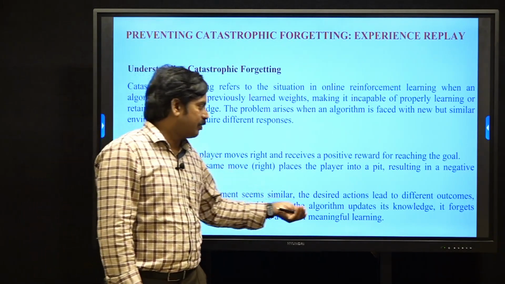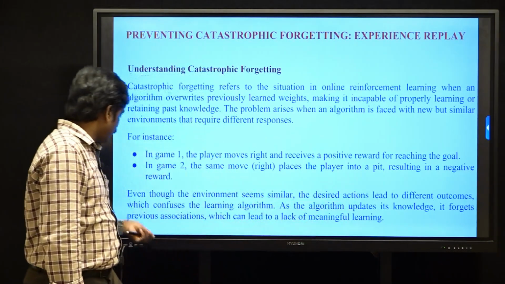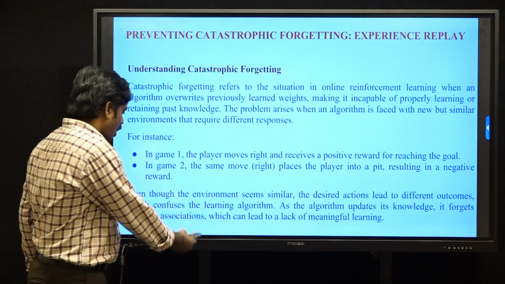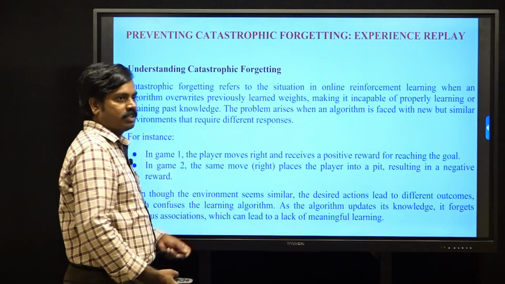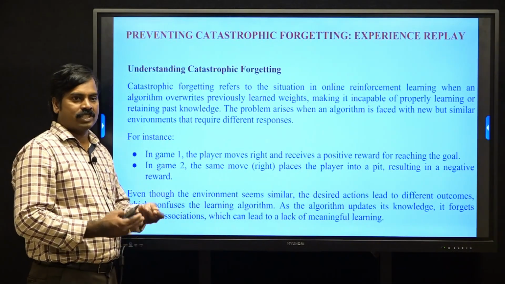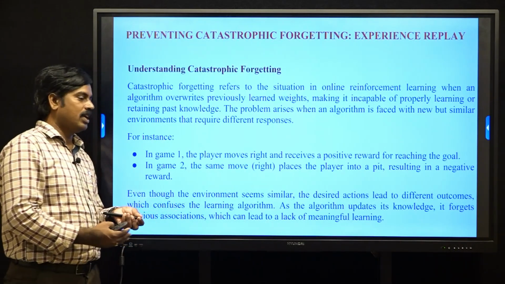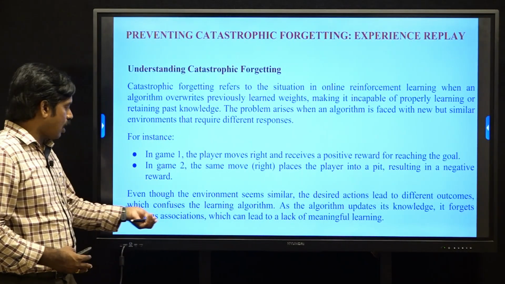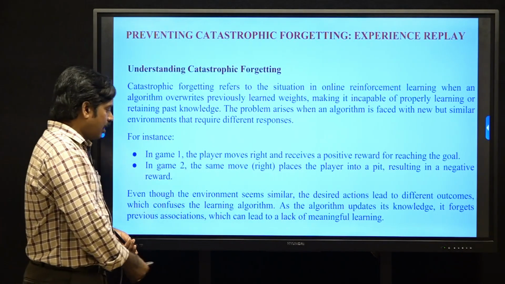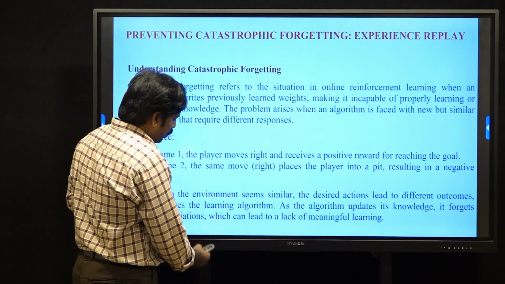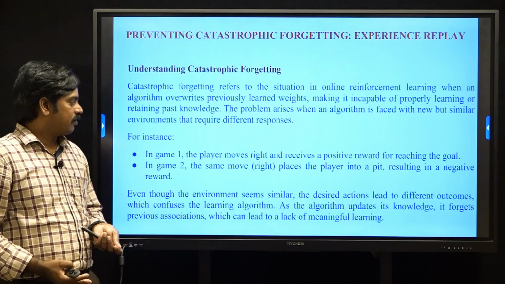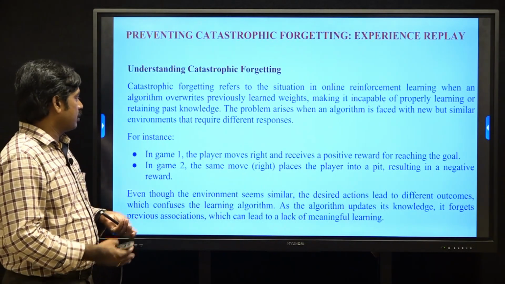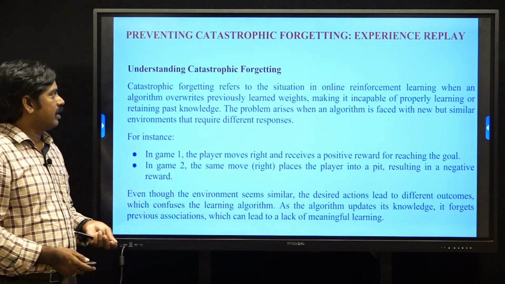The algorithm updates its knowledge and forgets previous associations. Previous associations mean the previous actions and their corresponding rewards, movements, and next states. All of these are erased or forgotten, which can lead to a lack of meaningful learning. This happens in reinforcement learning.